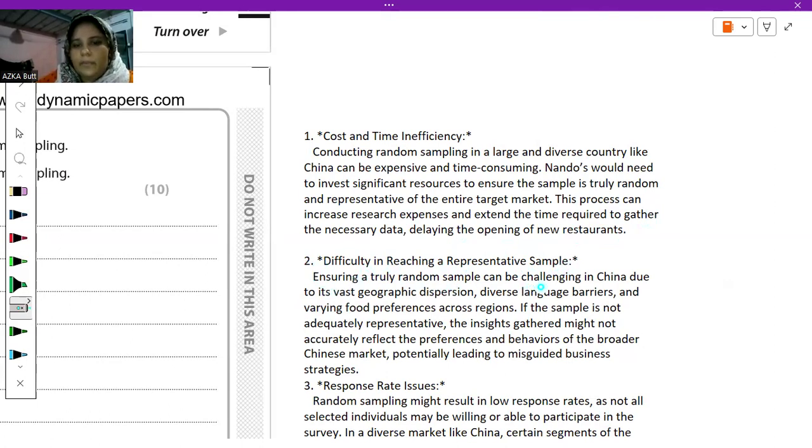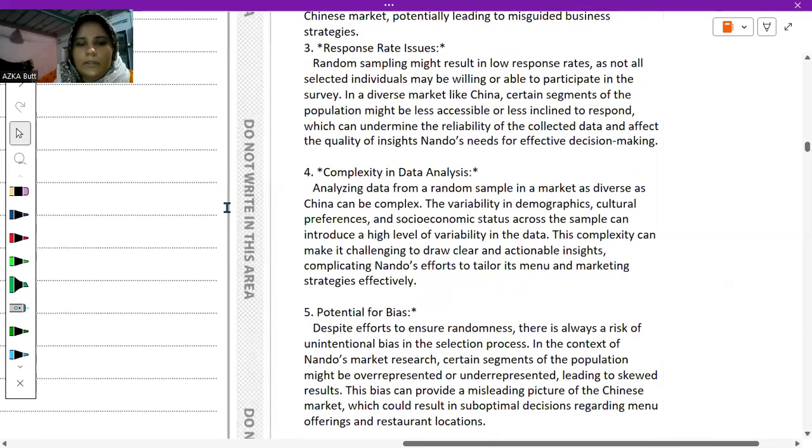Number two, difficulty in reaching a representative sample. Ensuring a truly random sample can be challenging in China due to its vast geographic dispersion, diverse language barriers, and varying food preferences across regions. If the sample is not adequately representative, the insights gathered might not accurately reflect the preferences and behaviors of the broader Chinese market, potentially leading to misguided business strategies. You should write at least two, but I have written more, and this is just to give you the maximum knowledge.